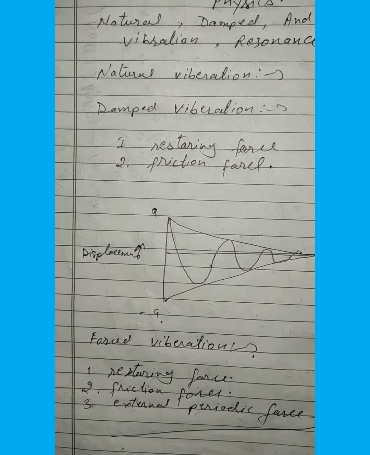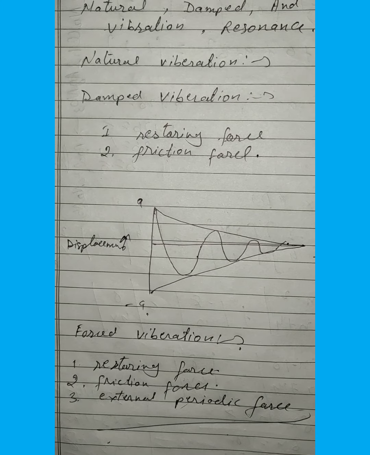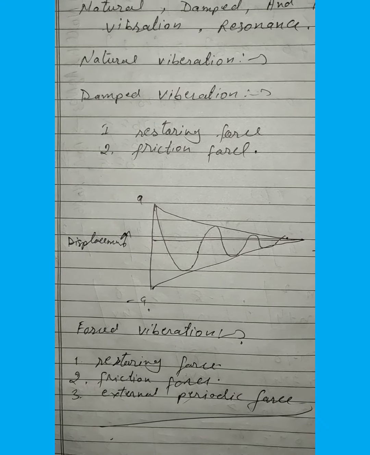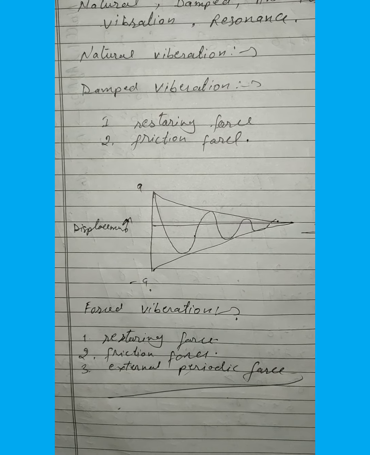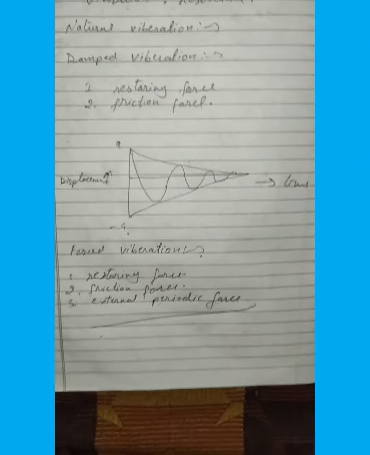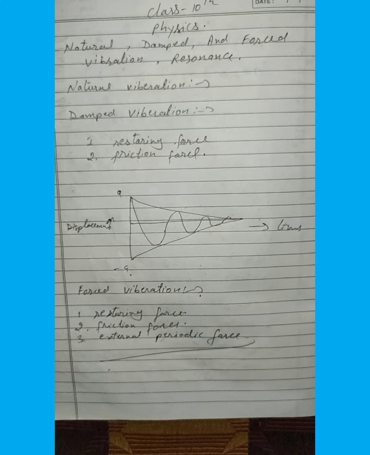The tabletop has a much larger vibrating area than the tuning fork, so the forced vibration of the tabletop sends forth greater energy and produces a louder sound than that produced by the tuning fork. So there are so many examples. The guitar example is there, the stringed instruments example is there, microphones example is there.